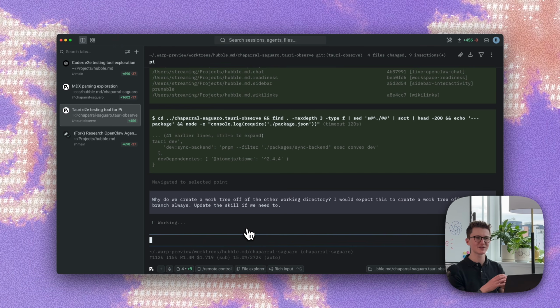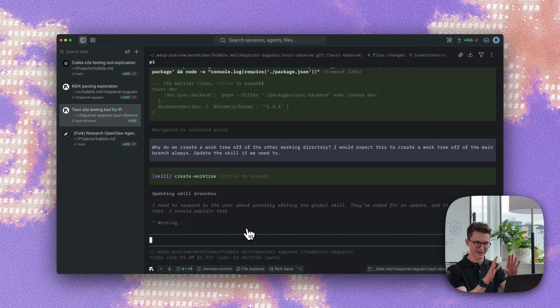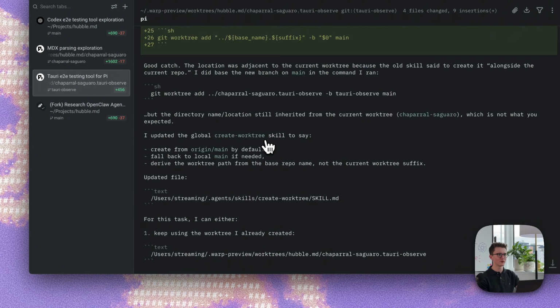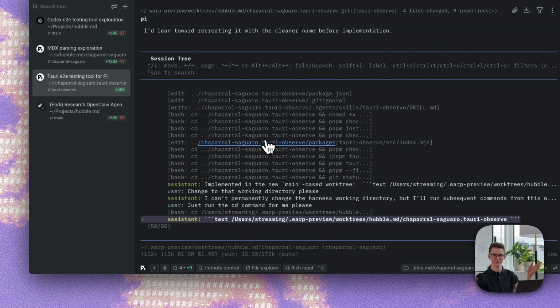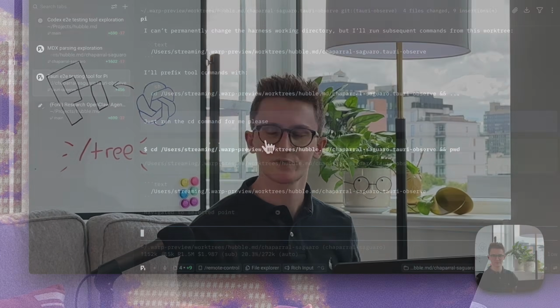In many ways, this is similar to how you would use /side or /btw in Codex or Claude Code, where you have a question that's unrelated to your main chat thread, but you still want to bring in as much context as possible from that main chat thread so the agent can answer that question. Here the agent patched its skill file to always branch off of main, and now I can go back to the main conversation that I was having. So I can just hit the arrow key a couple times, move ahead, and now I'm back to the main thread. So I invite you to try out Pi and see how it works.